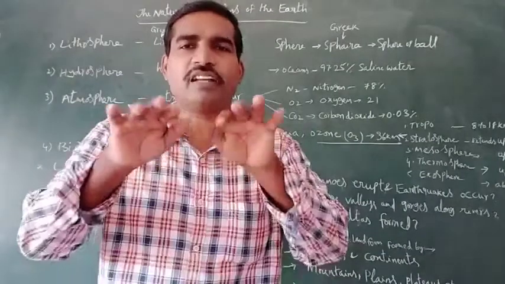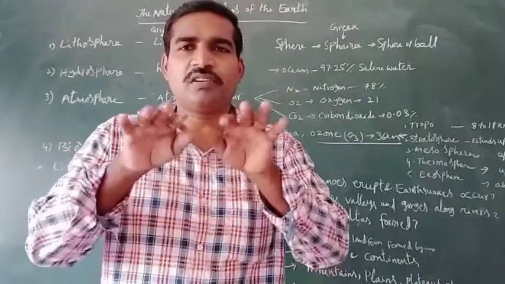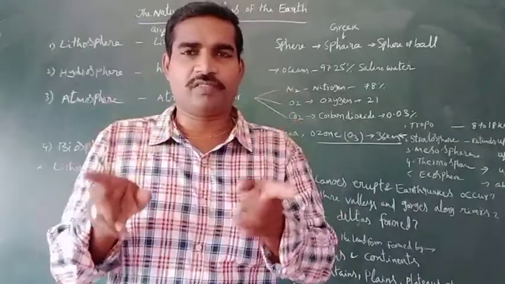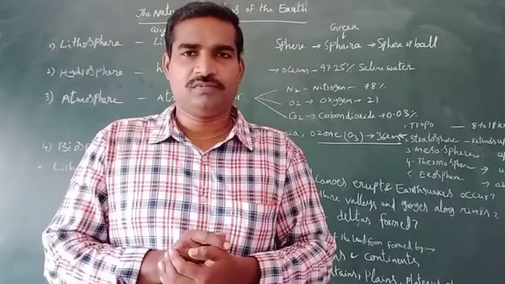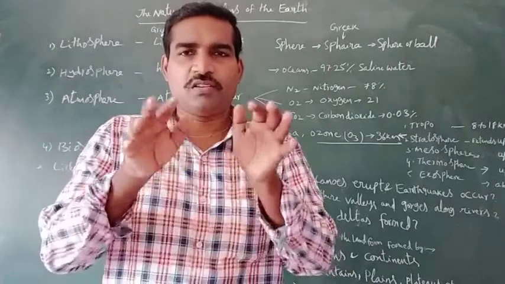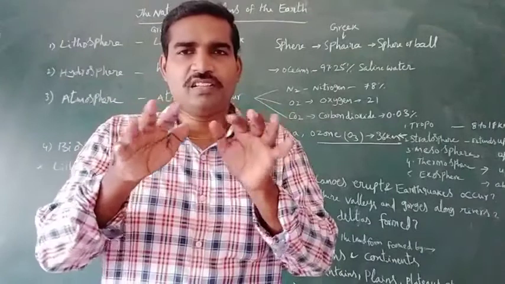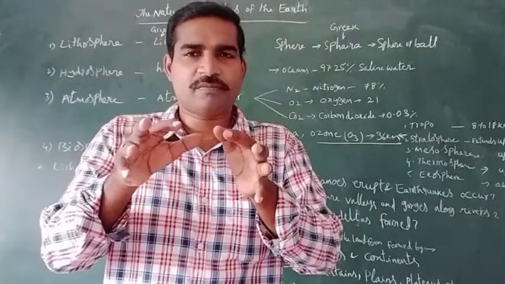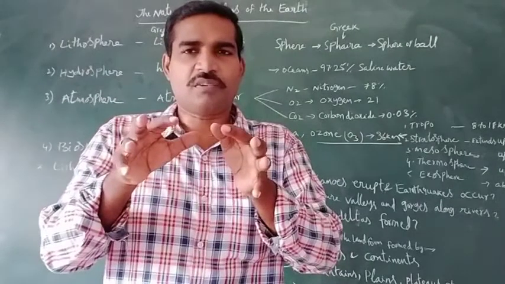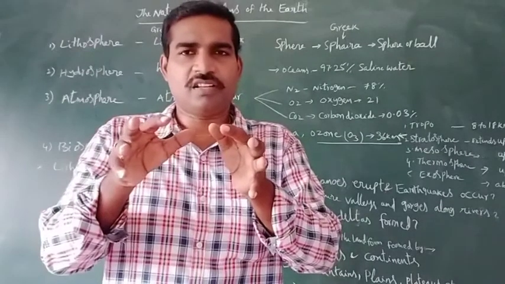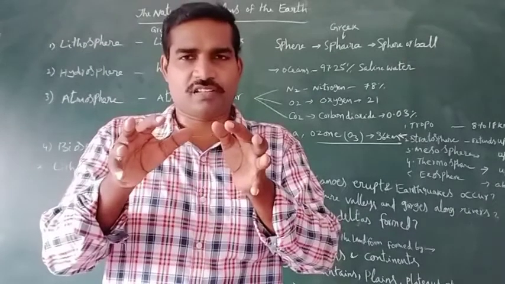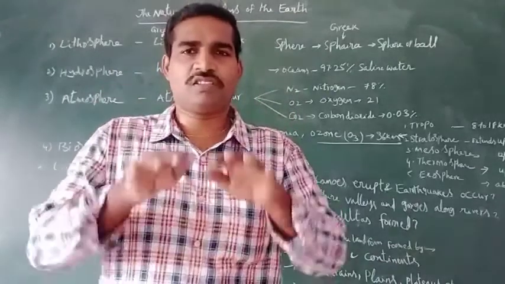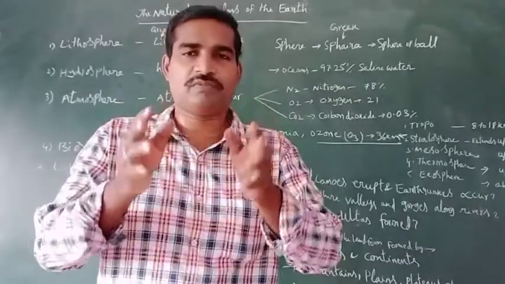We live on the earth crust only, which means we live on the lithosphere, the top layer of the earth. If you see a globe, the top layer is very smooth, but this lithosphere is formed by minerals and different kinds of rocks. Is there smoothness? No, it is a hard top layer.